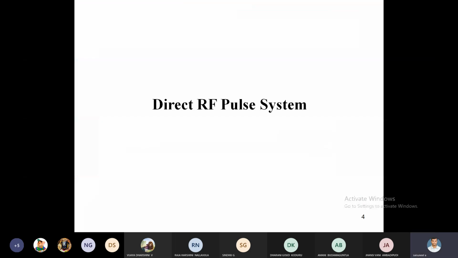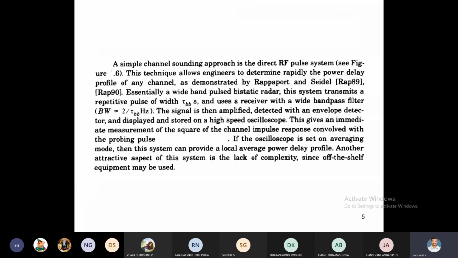This direct RF pulse system depends on the power delay profile of a channel. What is the pulse width? Tau BB is the pulse width. With repetitive pulses, the total bandwidth is 2 by tau BB hertz. Now let's see how the direct RF pulse system works.